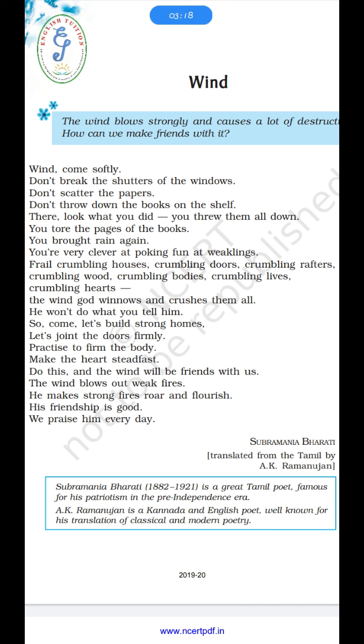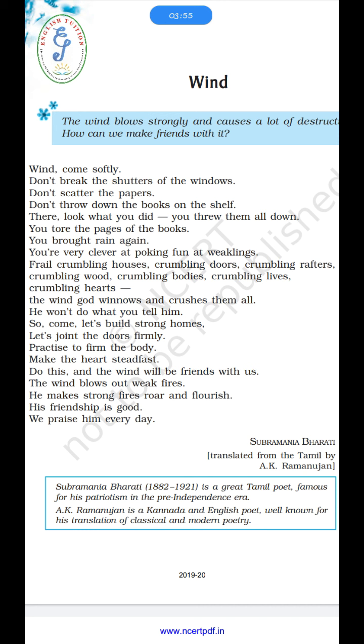There, look what you did. You threw them all down. While the poet was asking the wind, a strong gust of wind blows and the books fall on the ground. Thus, the poet is sad. Here he is telling, as if the wind is being personified, as if wind can hear. Wind is also a person. The poet thinks the wind to be a person. And he asks the wind, look what you did. You made everything a mess. You tore the pages of the book. You brought the rain again.